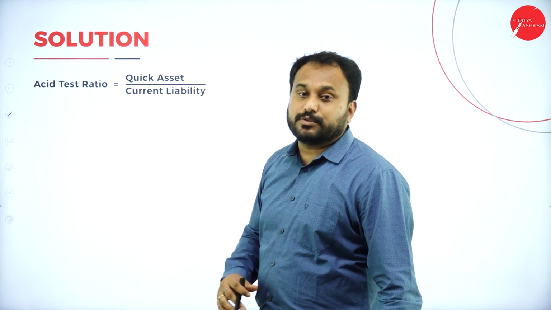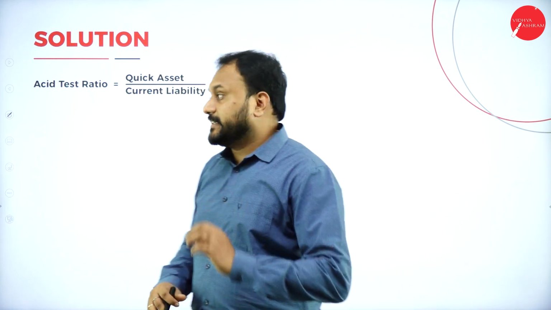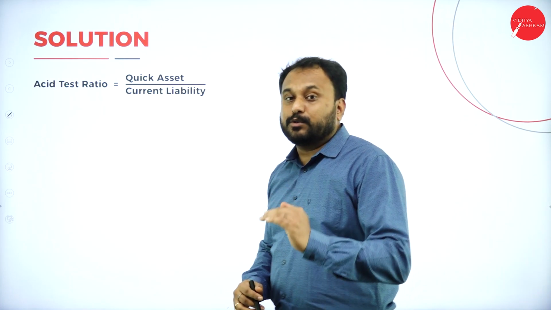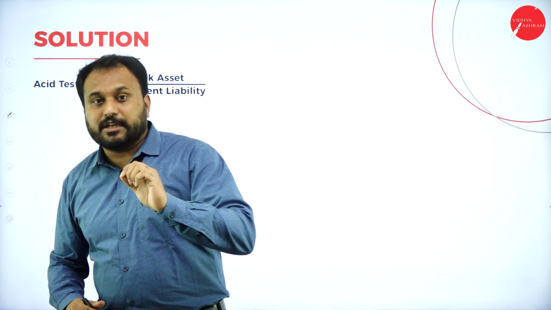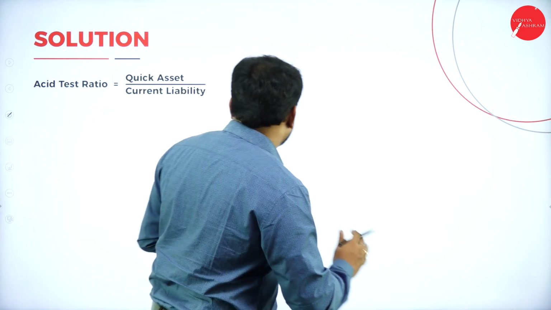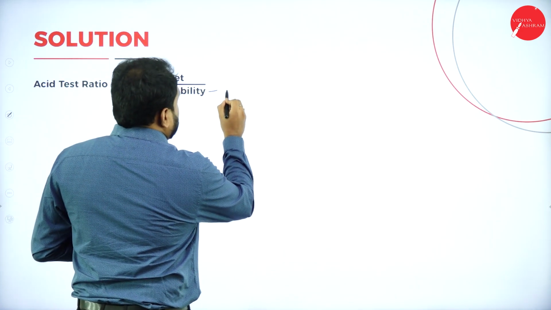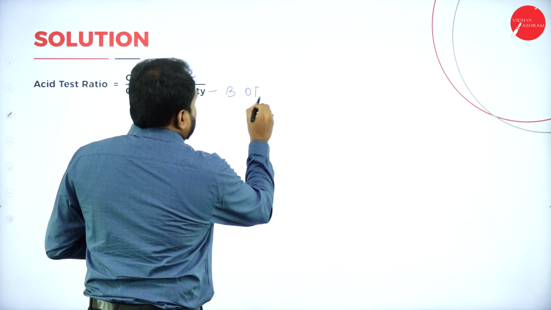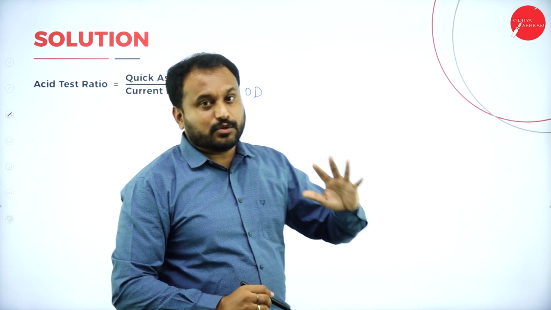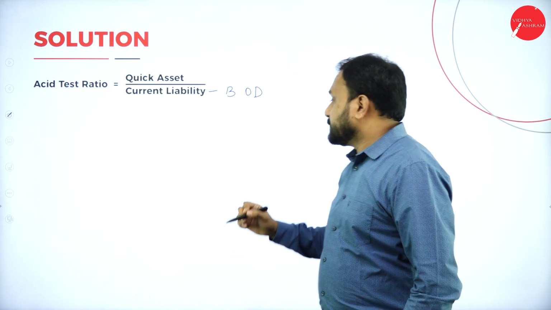Now understand, let's go with the first one. Asset test ratio is equal to quick assets divided by current liability. But I told you, whenever we go with current liability, we are supposed to deduct bank overdraft. So what should we deduct? Minus bank overdraft, if you have a bank overdraft, or else you don't need to do it.